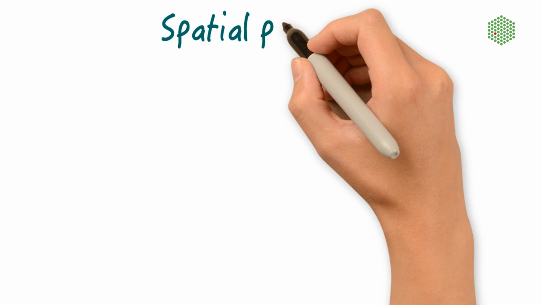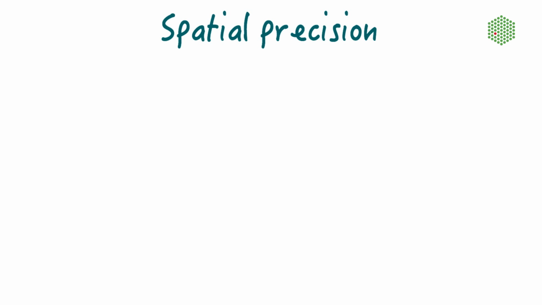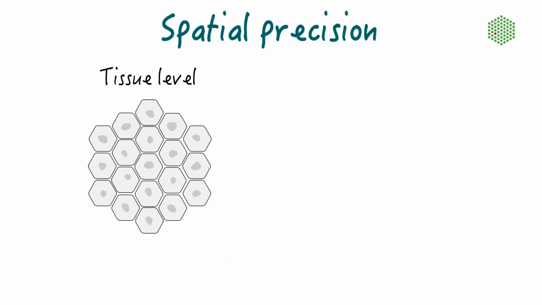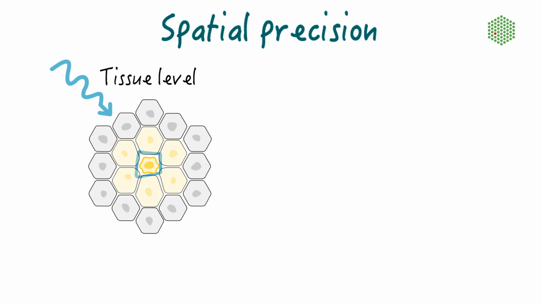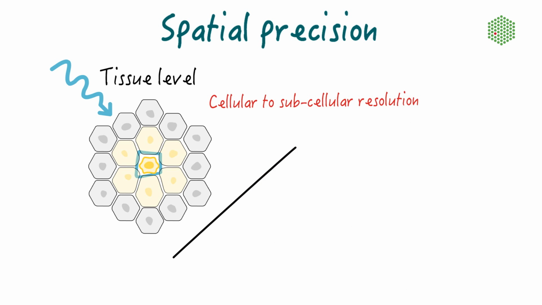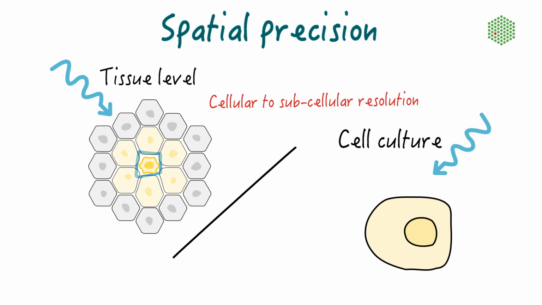The biggest advantage of optogenetics, compared with classical approaches for controlling biological processes, is the spatial temporal precision it can achieve. Since we use light to trigger the system, we can, for example, specifically activate individual cells in a tissue. In certain experimental setups, we can even achieve subcellular precision, such as a specific induction of cell protrusions at defined sites.